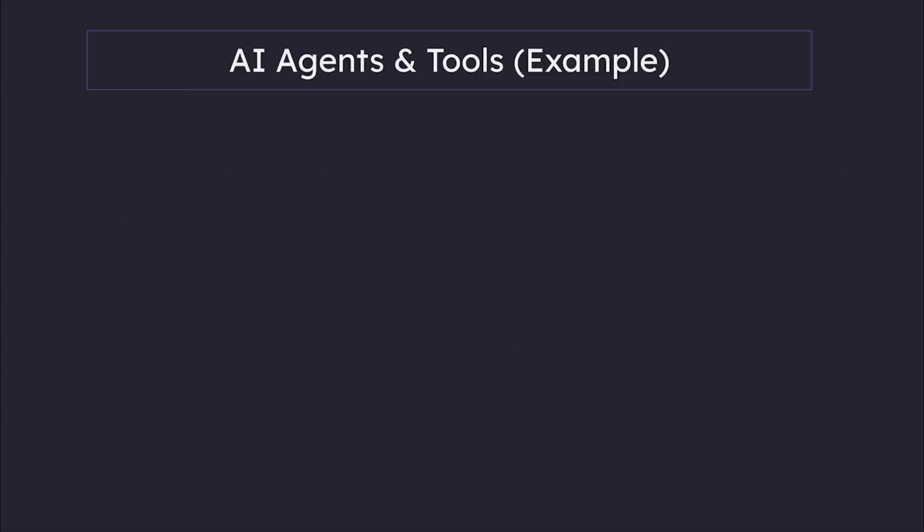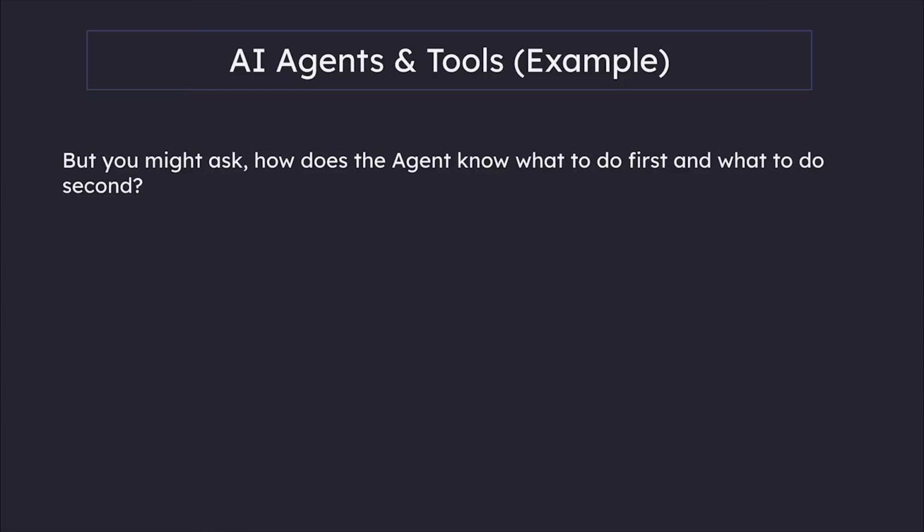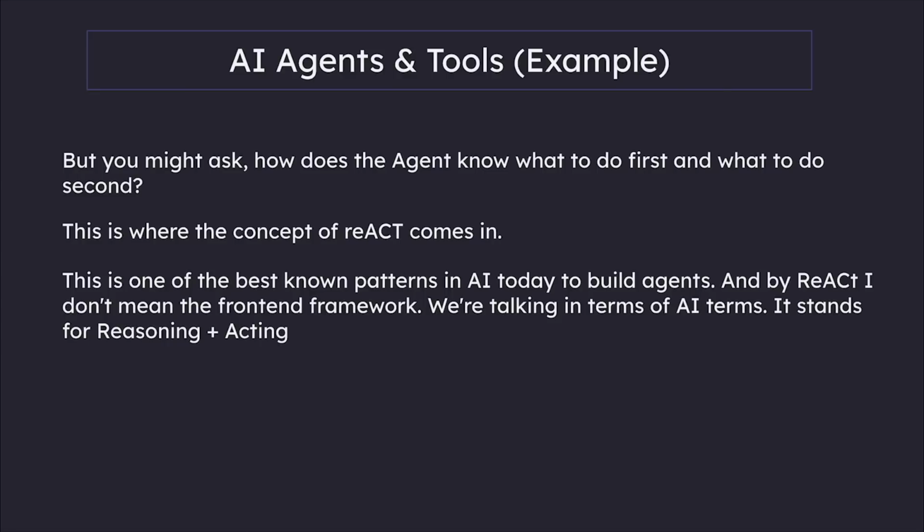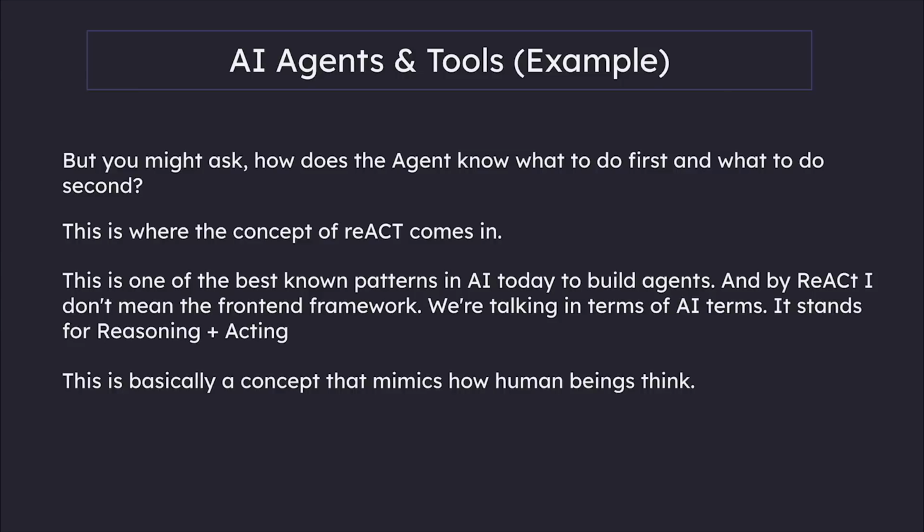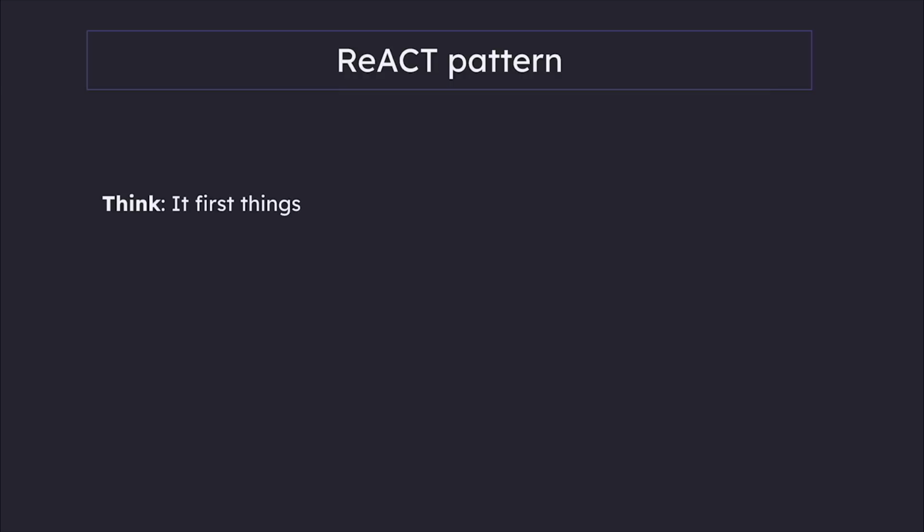But you might ask, how does the agent know what to do first and what to do second? This is where the concept of React comes in. This is one of the best patterns in AI today to build agents. And by React, I don't mean the front-end framework. We're talking in terms of AI terms. It stands for reasoning plus acting. So this is basically a concept that mimics how human beings think. So if we look at a problem, what do we do first? We first think about the problem, right? And that's exactly what agents do as well.